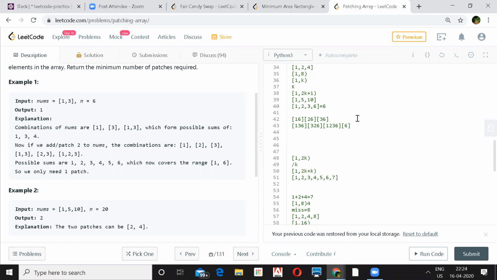Whenever I'm looking at the input array and the patch number to add, I'm also saying that we should look at the minimum of that. The reason we look at the minimum is that we don't want to break the sequence. And if we continue looking at the minimum, we'll not have to create a lot of sets, as we are seeing on line number 42 and 43. We'll not have to continue verifying things.